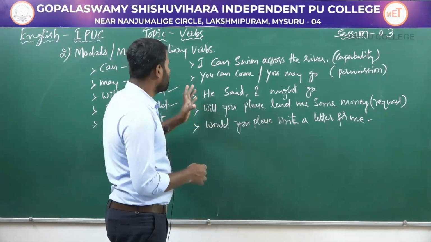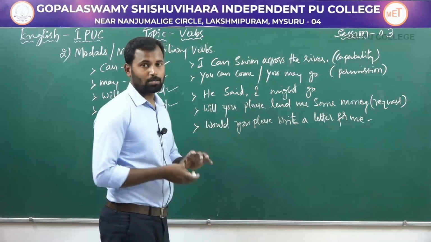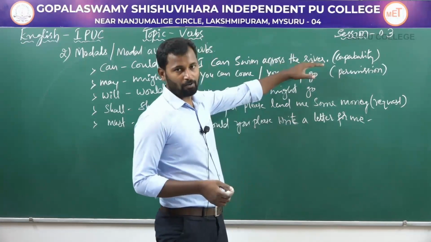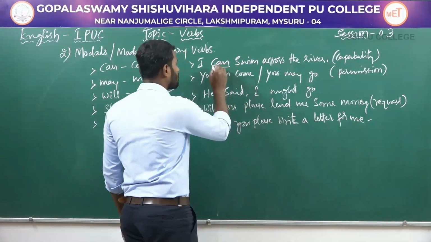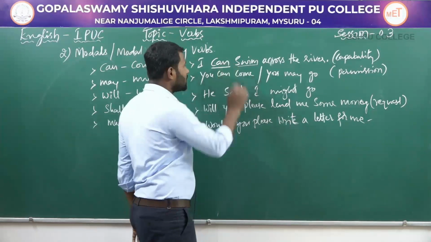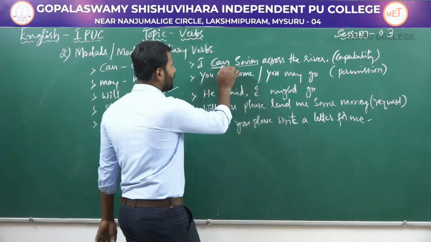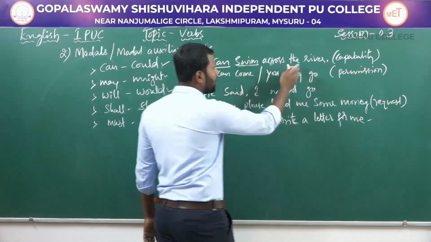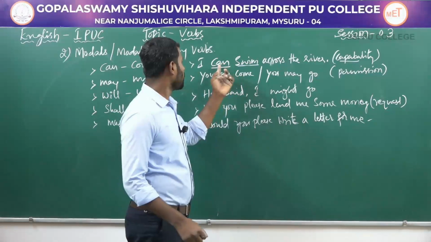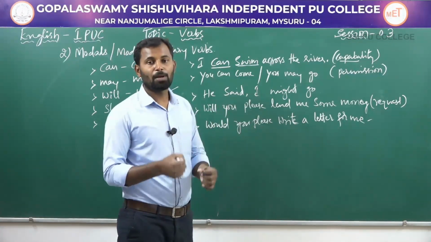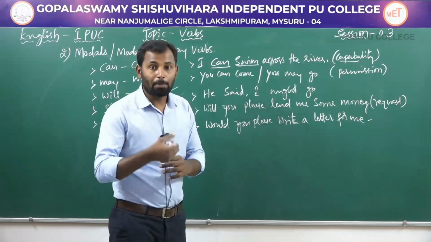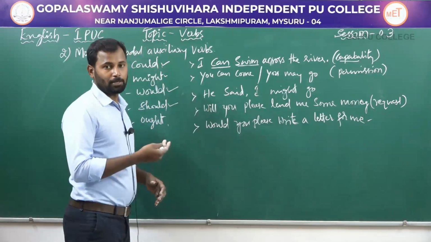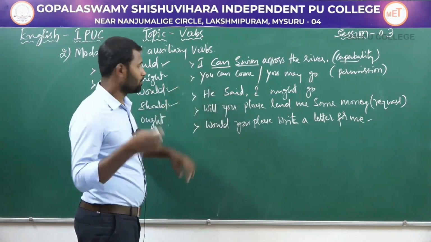Here you have a few examples for modal auxiliary verbs. Take the first one: I can swim across the river. Here the modal auxiliary verb is "can". This modal auxiliary verb "can" is used along with the main verb "swim" to express the meaning of capability. It expresses capacity or your ability. Here "can" is used to express the ability of this particular person.